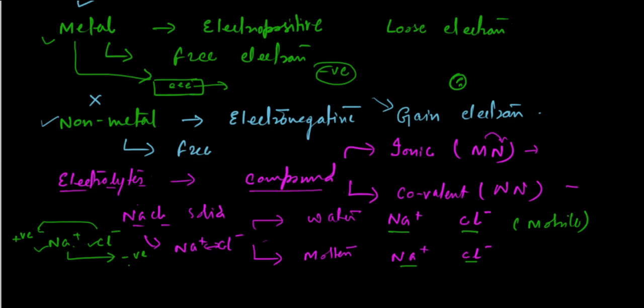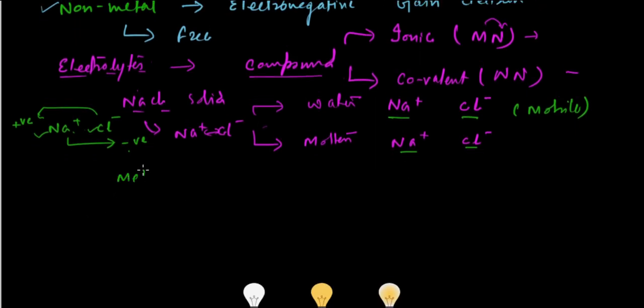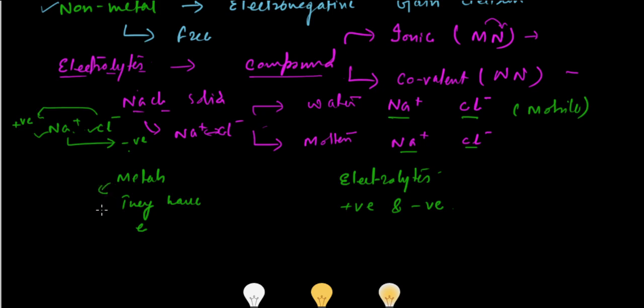So the difference between metals and electrolytes is that metals have just free electrons, but in the case of electrolytes, they have both positive and negative ions. Also, metal can conduct electricity in the solid condition. In the case of electrolyte, you have to take it in a soluble form, if it dissolves in water, or if it is not dissolving, then you can also take it in a molten state. So it can't conduct electricity in the solid state.